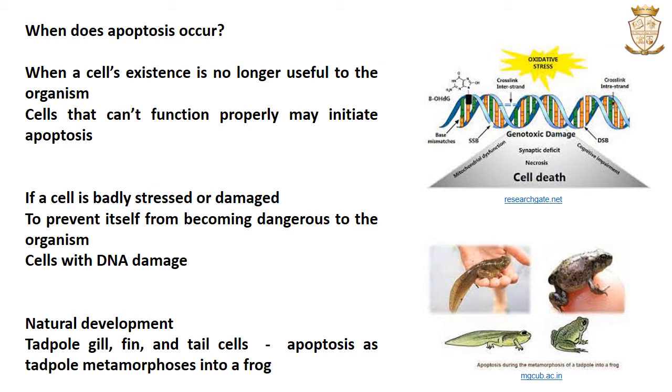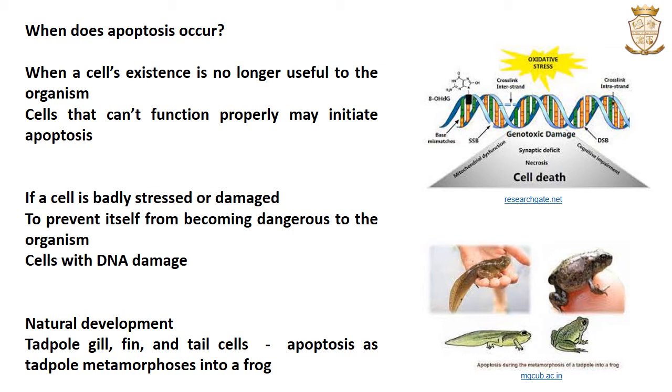Cells with DNA damage, for example, may become cancerous, so it is better for them to commit apoptosis before becoming cancerous. In the third scenario, the cells may commit apoptosis because the organism does not need them anymore due to the natural development of the organism.